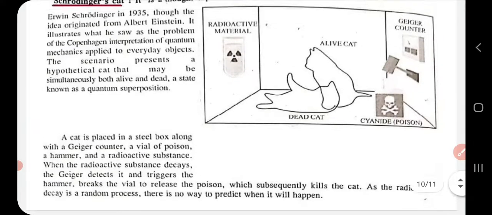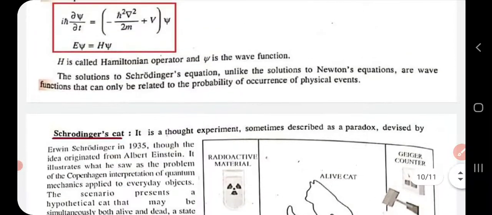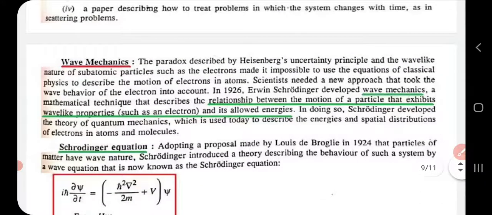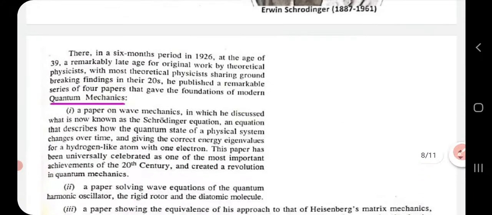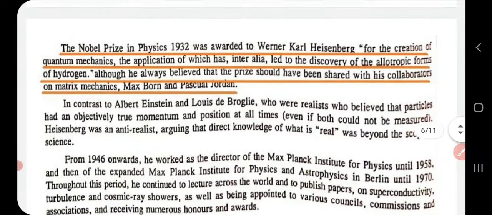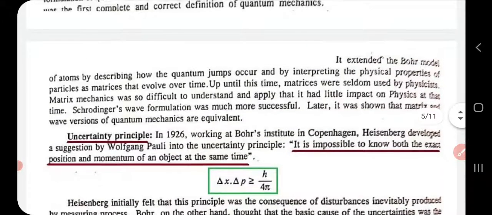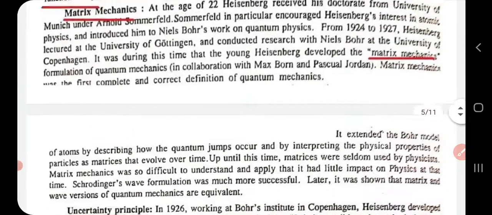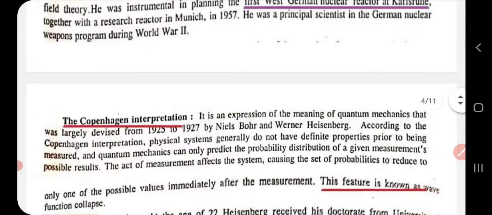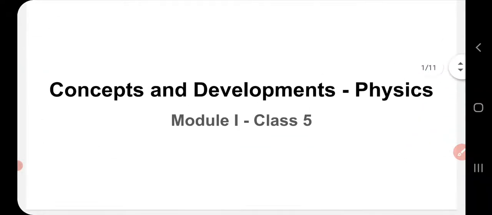So in that, we have to describe the contributions. One is Schrodinger's cat, Schrodinger equation, wave mechanics, then highlights of his 4 papers. That is in the case of Schrodinger. In the case of Heisenberg, just a brief theory about his early life, then a special mention on the uncertainty principle, matrix mechanics, and Copenhagen interpretation. Okay, that's it for today. Thank you.